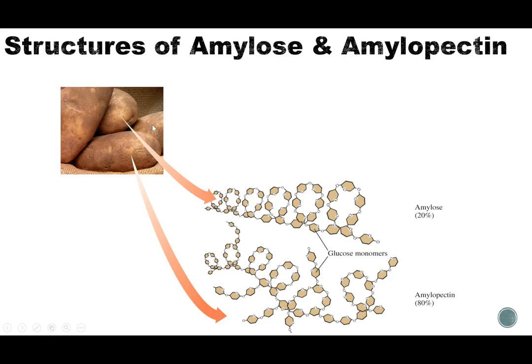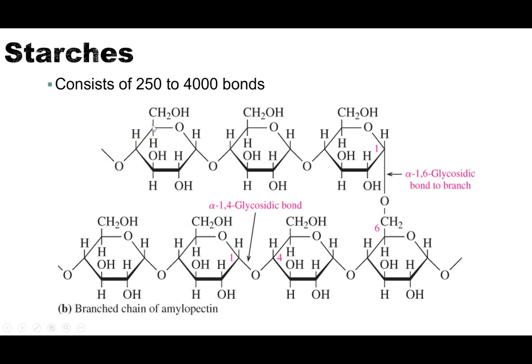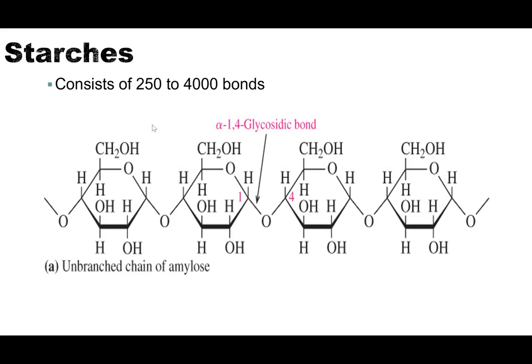There are 2 types of starches that we're going to talk about. So this first one is going to be, let me get my pointer so you can see where I'm pointing, the first one is going to be this amylose here. What differentiates amylose is it's going to be an unbranched chain. So it's exactly what we see here. It's just going to be one long continuous chain.